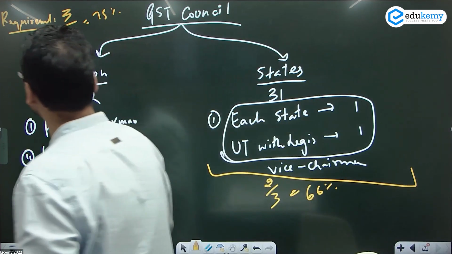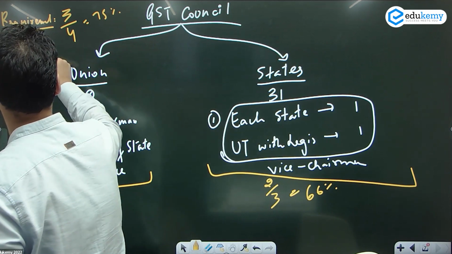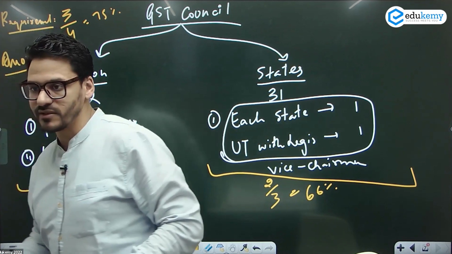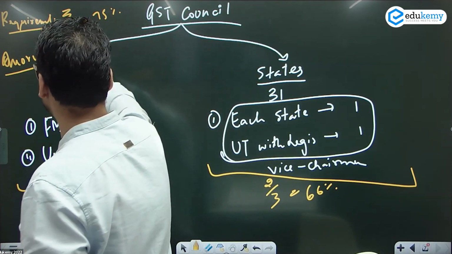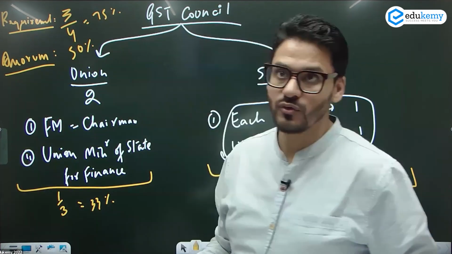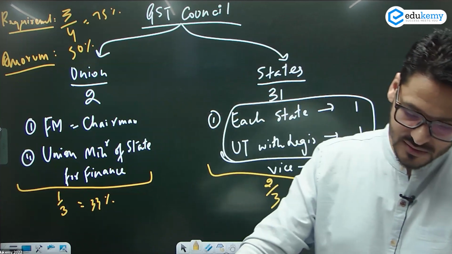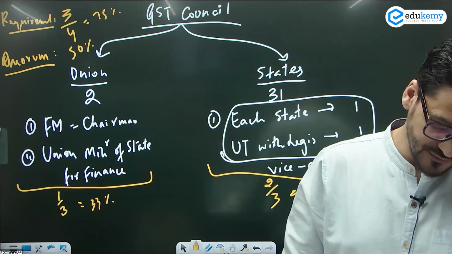And to start the proceedings, you have the concept of quorum. पढ़ा होगा आपने, quorum है ना? GST Council has a quorum of 50%. तो मीटिंग तब होगी जब आपका 50% होगा.